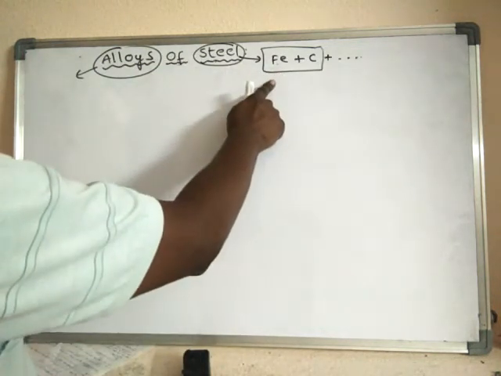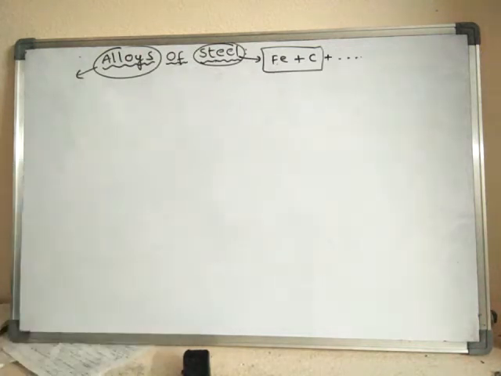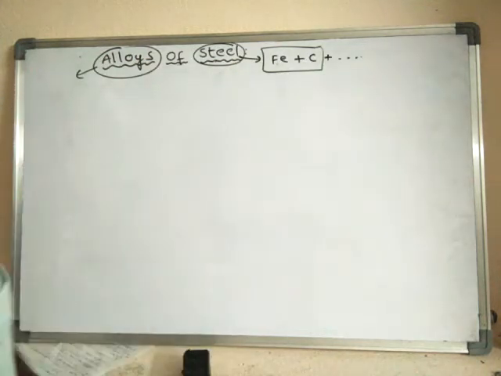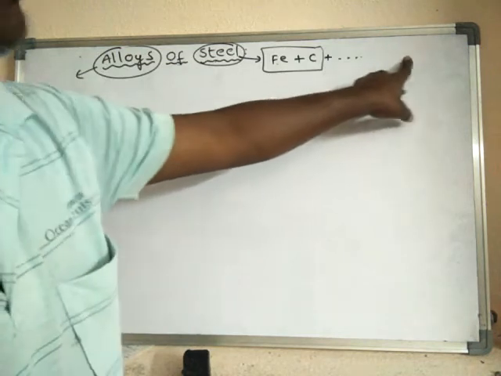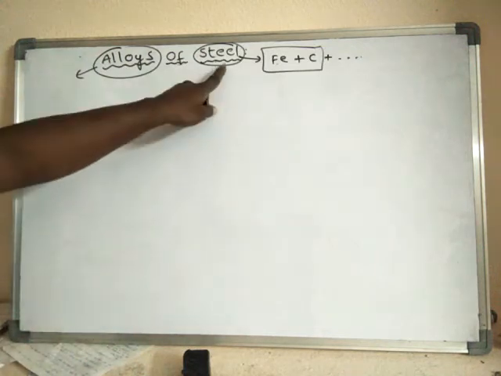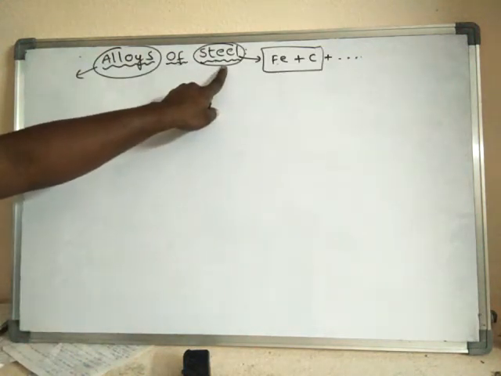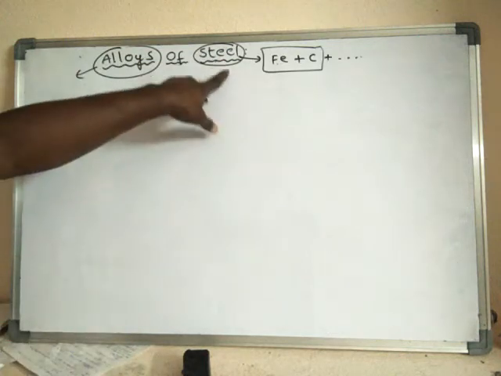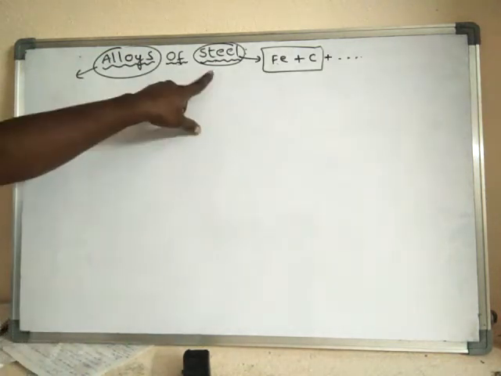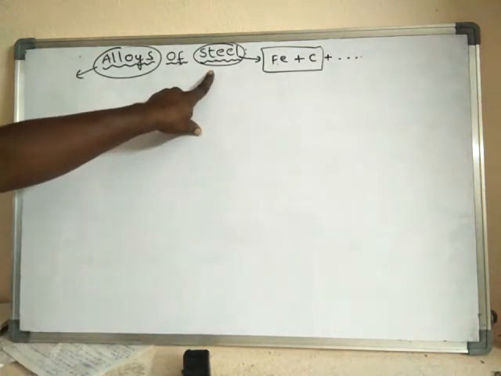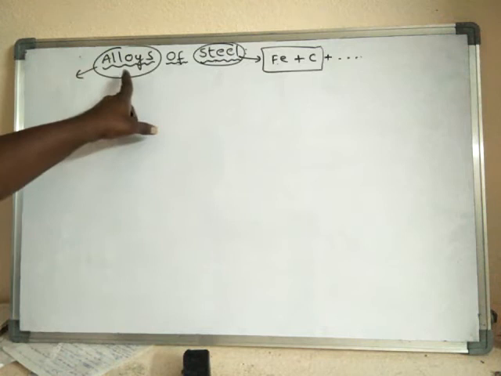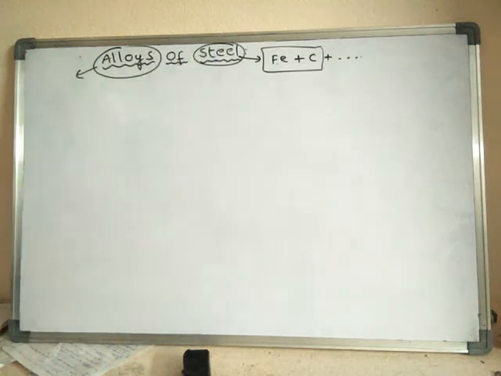We can change the properties of steel by adding some more substances to it. Depending upon the different substances added to the steel, the steel can be made into different alloys. Steel itself is an alloy, but due to the addition of other substances, we can make it into different alloys. Now we are going to learn about those, which are called alloys of steel.